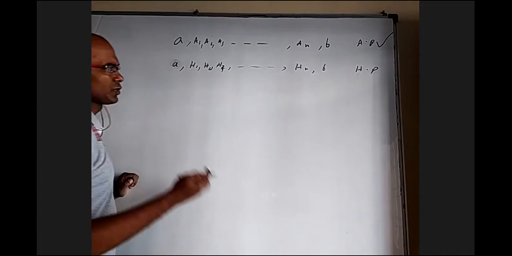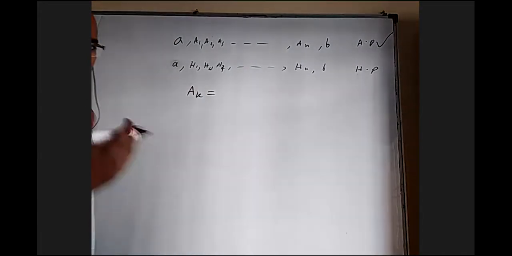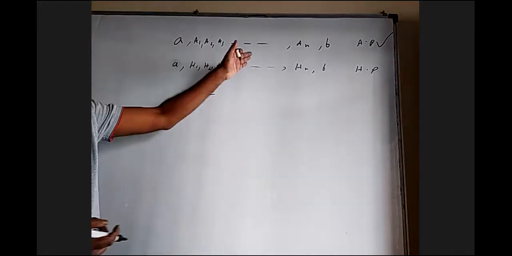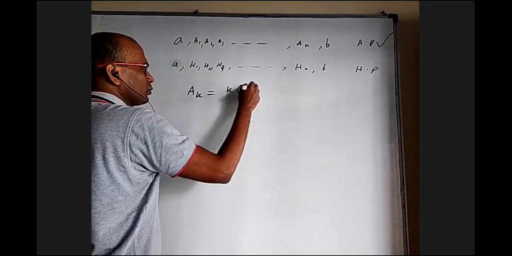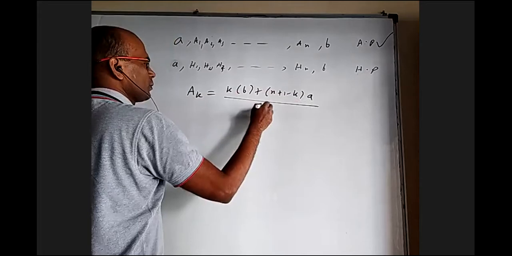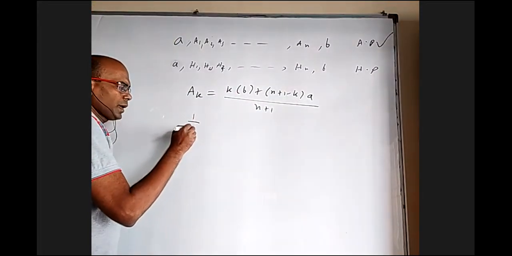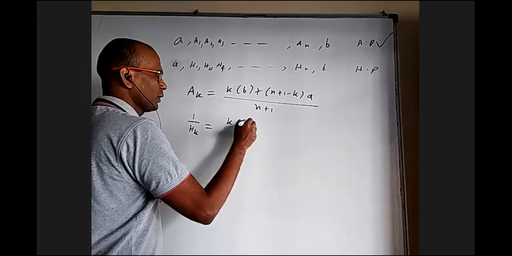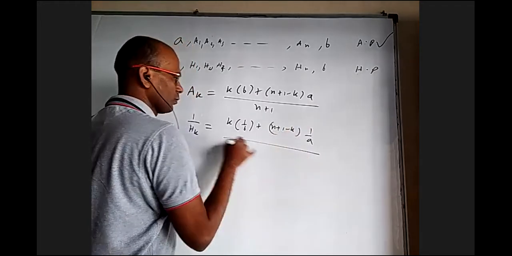Okay, another way to prove the same thing is we have a formula already for the kth arithmetic mean. In arithmetic progression we discussed, I don't have to learn it by heart. I know it will divide in the ratio k is to n plus 1 minus k. So the kth arithmetic mean formula is (k b plus (n plus 1 minus k) a) by (n plus 1). And for 1 by the kth harmonic mean, we have a formula: (k into 1 by b plus (n plus 1 minus k) into 1 by a) by (n plus 1).